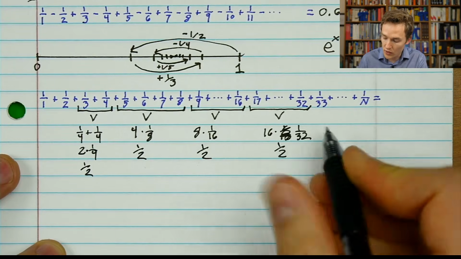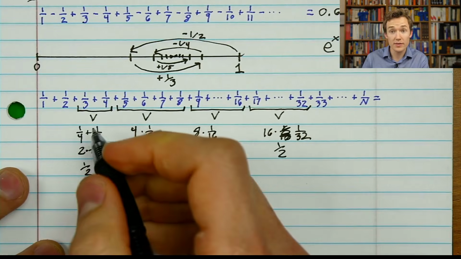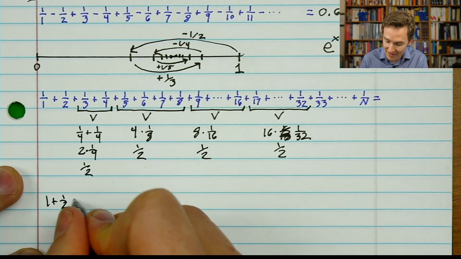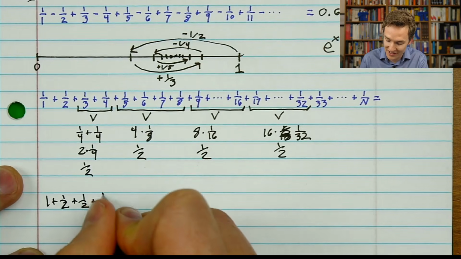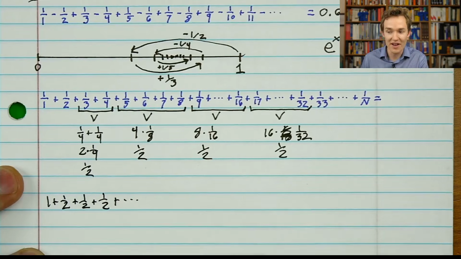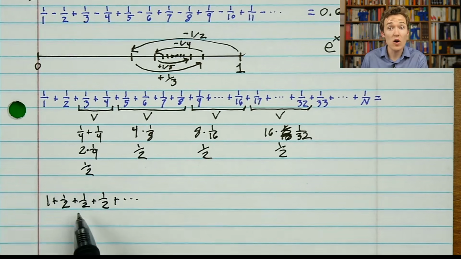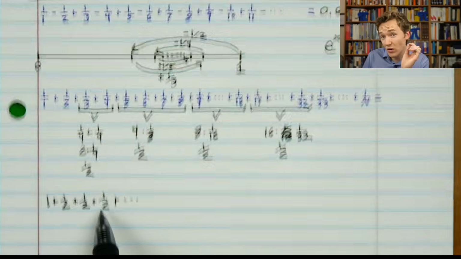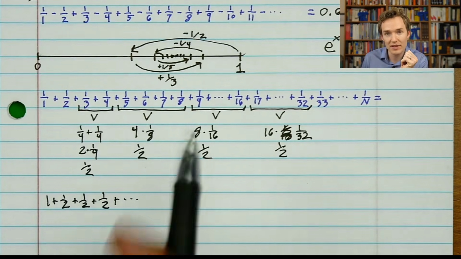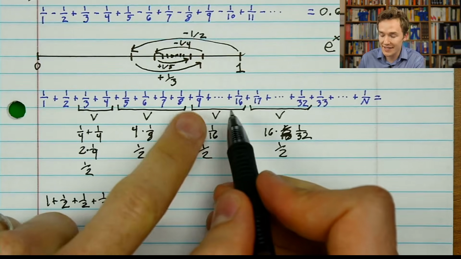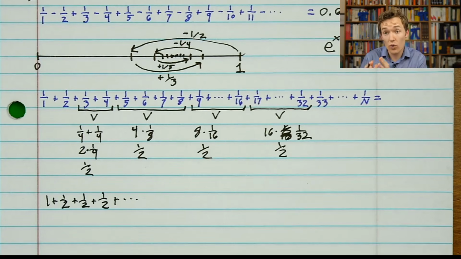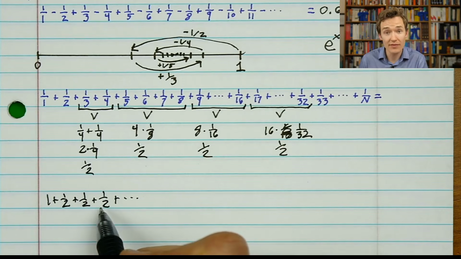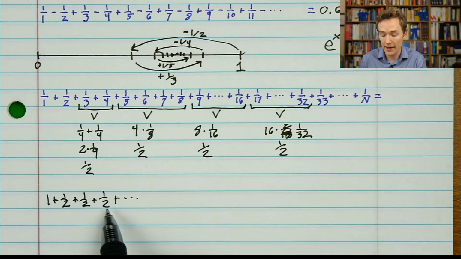So in other words, what I can do is group all of my terms so that the sum instead looks like taking 1 plus a half plus a half plus a half on and on forever. And that you can see, okay, if I keep going sufficiently long, it is going to get bigger. And it also gives you a little instinct that this might actually be related to logarithms, because the size of our groupings grow according to powers of 2. So if you were wondering, how long do I have to go before this sum gets bigger than 10?